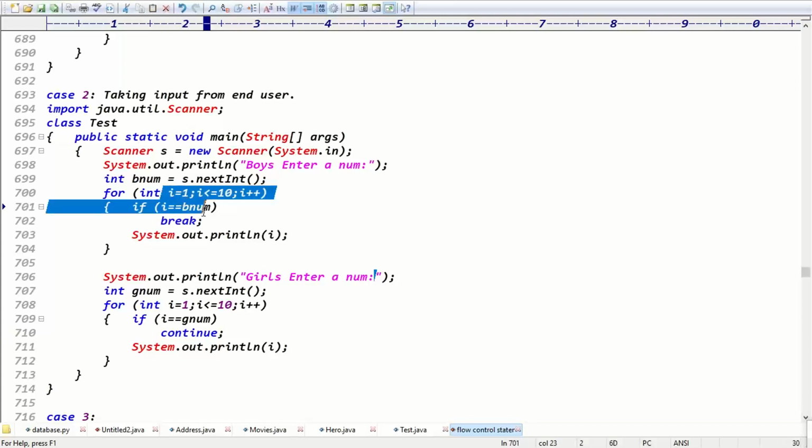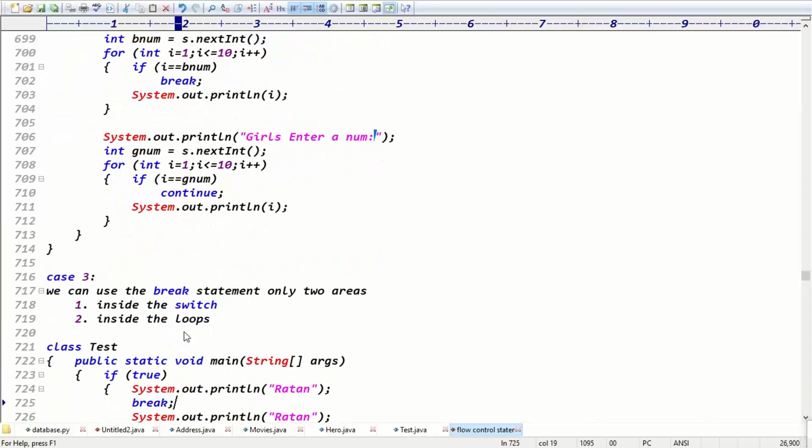As boys say, whatever data I take, I'm stopping the loop. Girls, whatever data I'm taking, I'm just continuing that loop, right? I'm just taking the input from the end user and processing the data, guys.